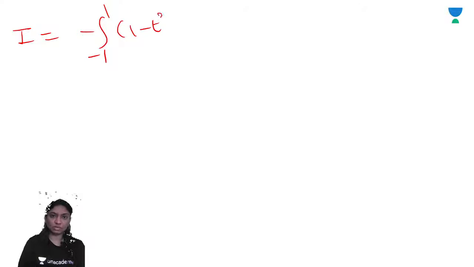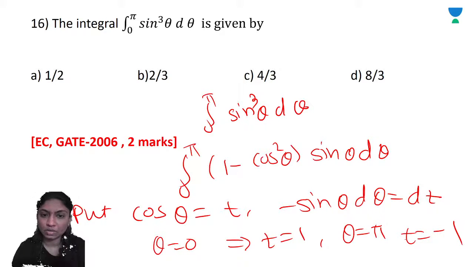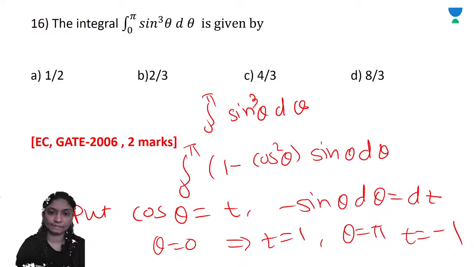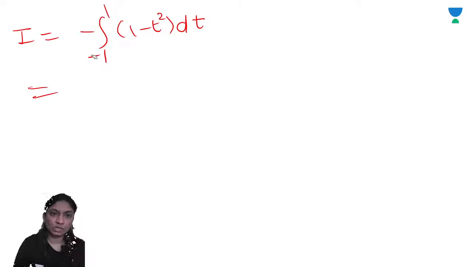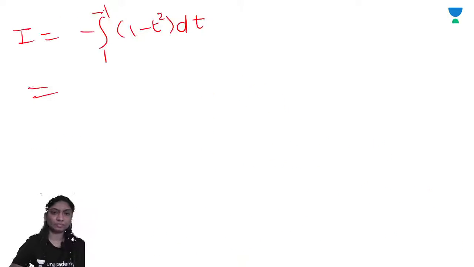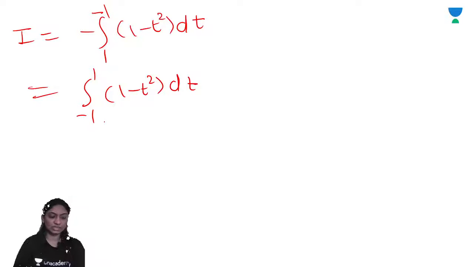1 minus t square dt. Right? We will get here I is equal to pi, so equal to 0, 1, 1 to minus sine theta d theta minus dt, 1 minus t square. Okay, the correct one. So to absorb the minus sign, we'll use here minus 1 to 1, 1 minus t square dt. The minus sign is absorbed.